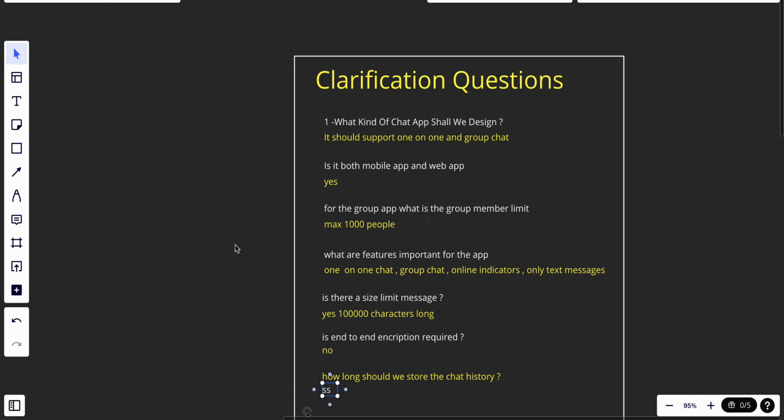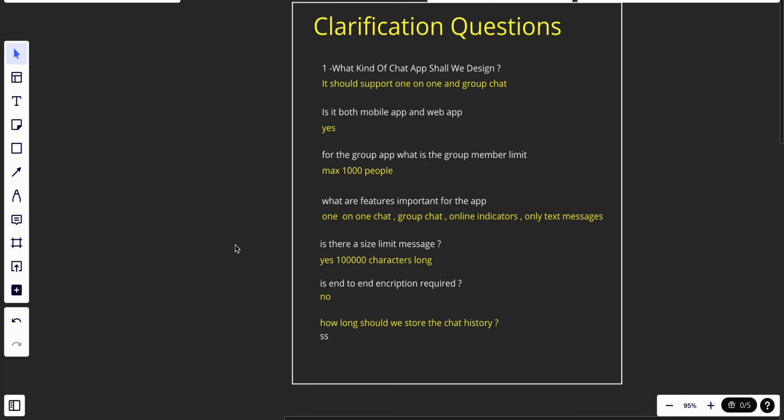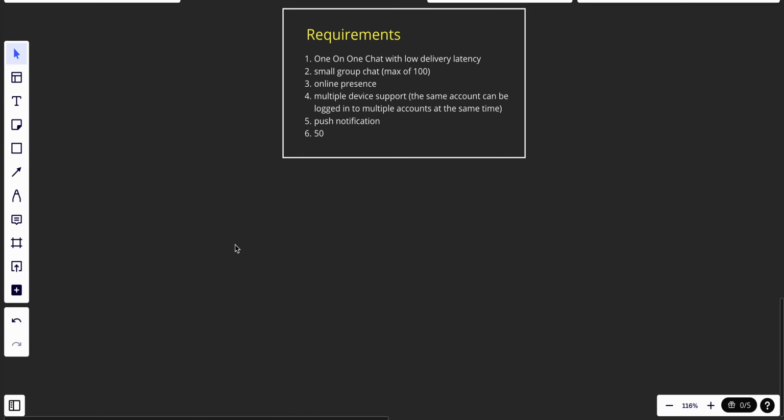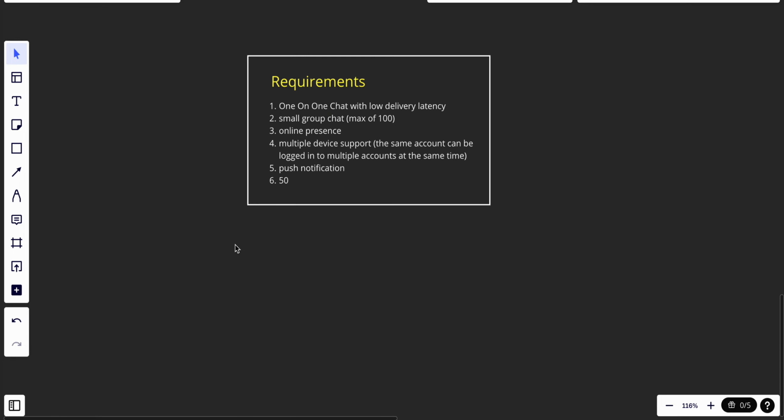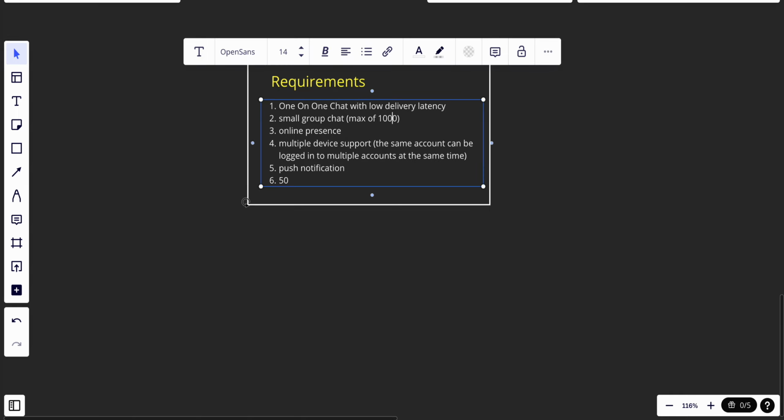From these clarification questions, we know our requirements, which maybe come to 6 or 7. We have one-to-one chat with low latency, group chat with up to 1000 members, and online presence, which is quite important.